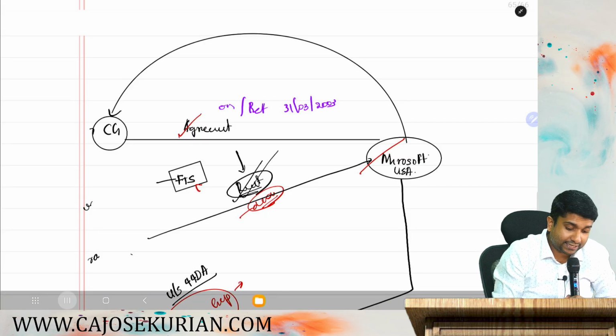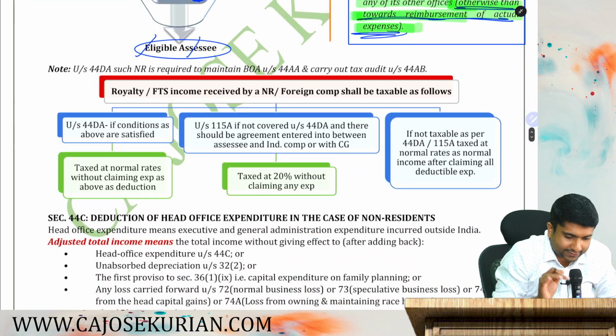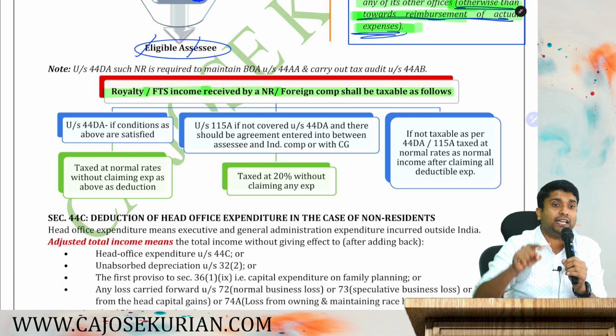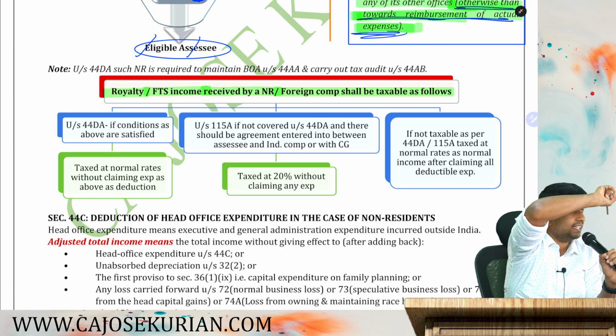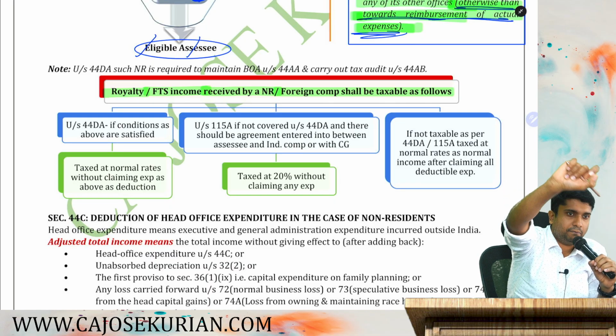For that, there is another table created by me. What the table says is that royalty or FTS income received by a non-resident or a foreign company shall be taxable as follows. This is actually applicable for your exam. This is only for the exam. Consider it as an exam tip.